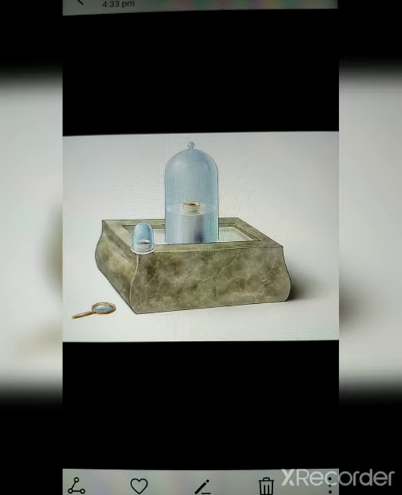If you are burning a candle, what does the fire require to burn continuously? It is oxygen. Oxygen is required by the candle in order to burn continuously. So what happens when the fire is on in the candle? What does the candle provide us? It provides us light and also fire. So fire is a form of heat energy.